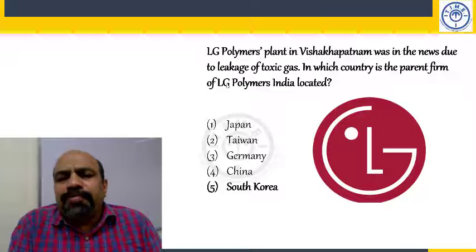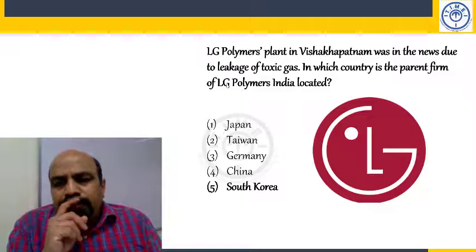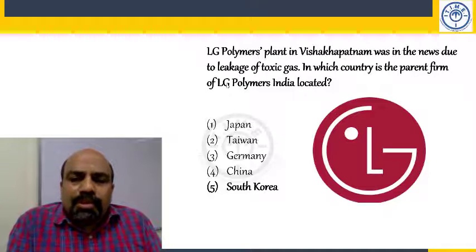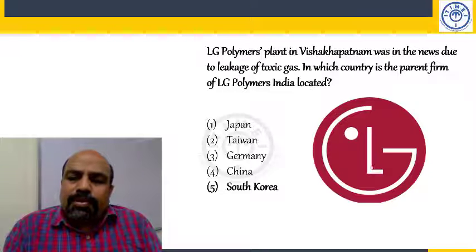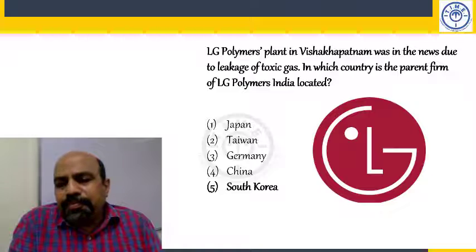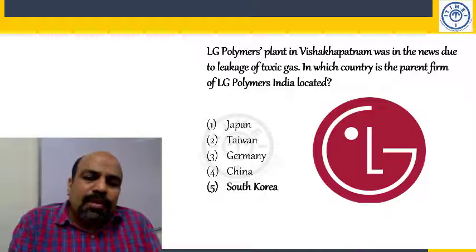In which country is the parent firm of LG Polymers India located? It's in South Korea. Write about LG. LG, underline that.